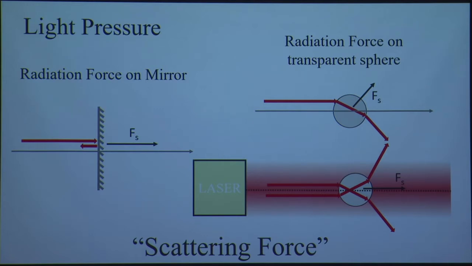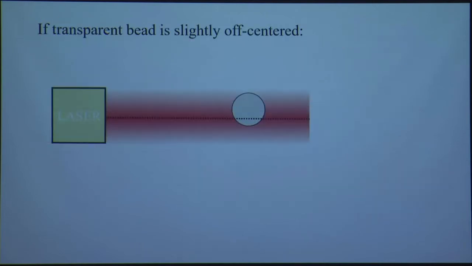But for this same laser, what if the bead is not completely at the center? What if it is a little off center? Then what will happen? In this case, the light that goes through the center, and then gets reflected from the transparent bead, has more intensity from the center. So what will happen is that there will be a restoring net force towards the center of the beam.